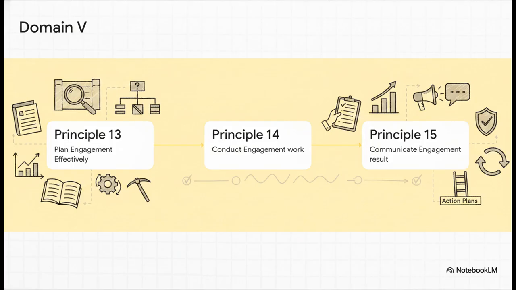But I really want to focus on Principle 15, communicate engagement results and monitor action plans. This is a huge takeaway. An auditor doesn't just find a problem, drop a report on a desk, and walk away. No way. They communicate the result, and then they actively monitor the action plan designed to fix it. This completely changes the perception of an internal auditor. They aren't just corporate whistleblowers, they are actual accountability enforcers who track the fix right through to completion. It's a perfectly logical progression from planning to execution to vital long-term monitoring.